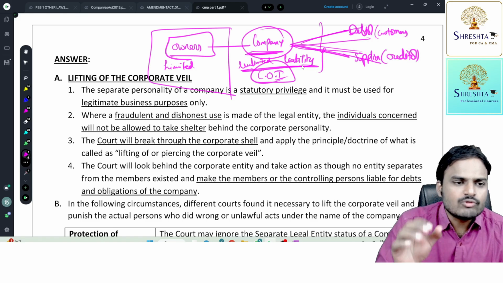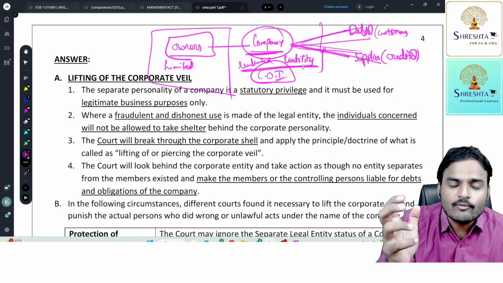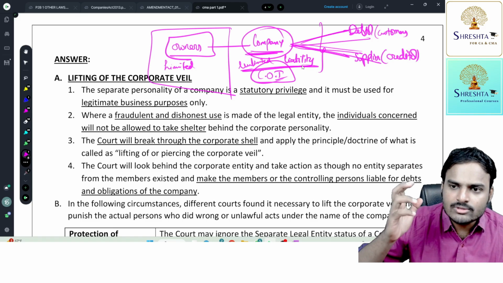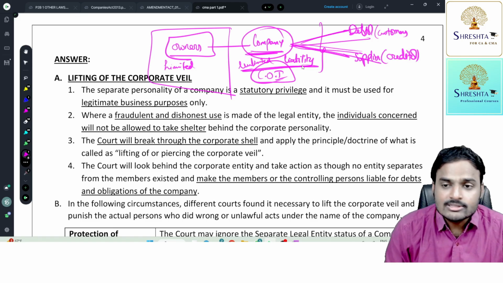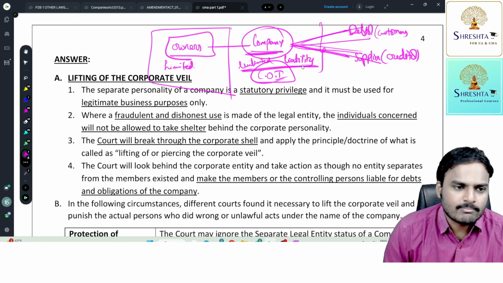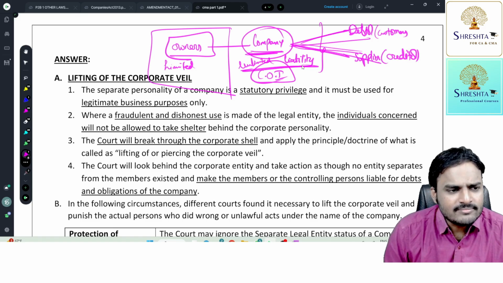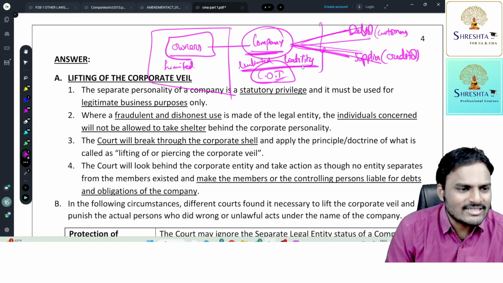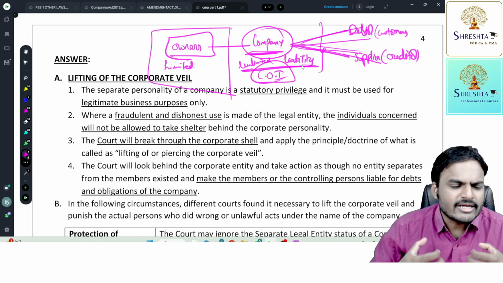This advantage will be given as long as you continue company type of organization only for lawful activities. Your objective is to do lawful activities, then we are going to provide this privilege. So what if I incorporate a company for a fraudulent purpose? Example: I have an enemy. Yes, in my real life, I had one enemy. I don't want to reveal his details. So once I see him, I want to kill him. I need to kill him.